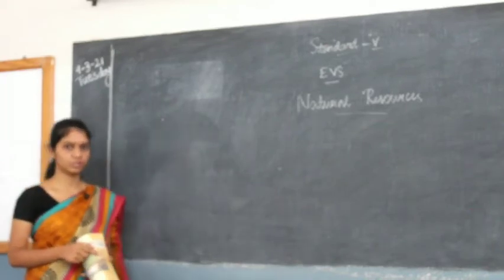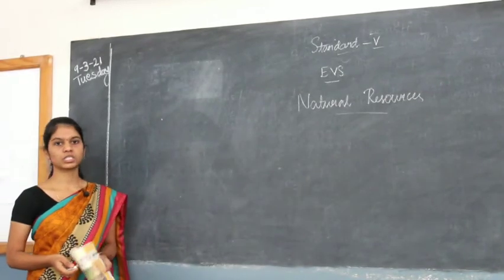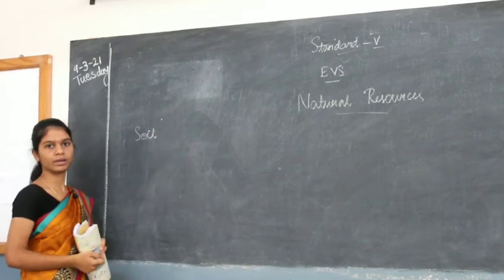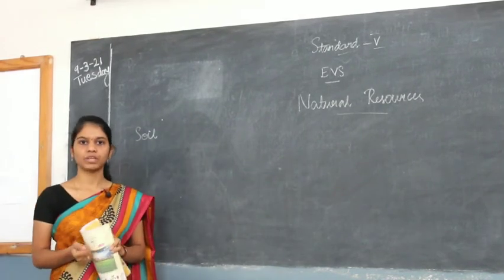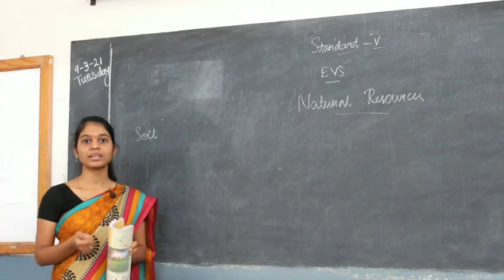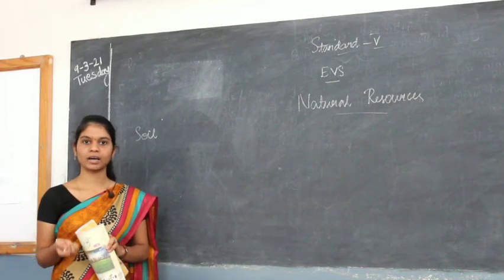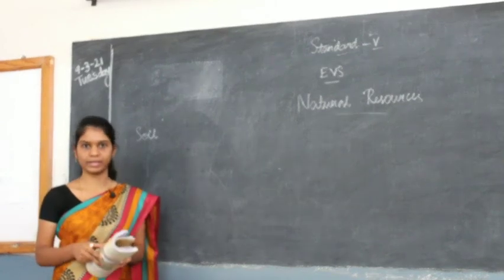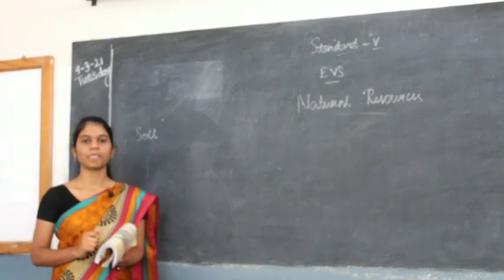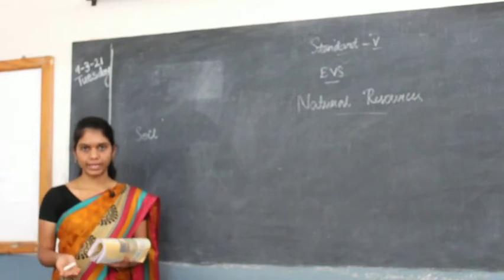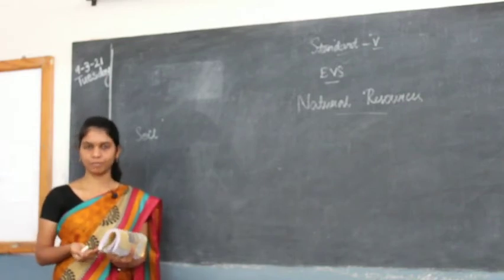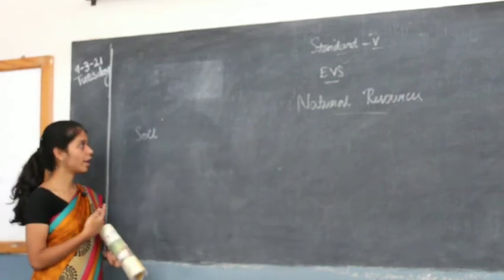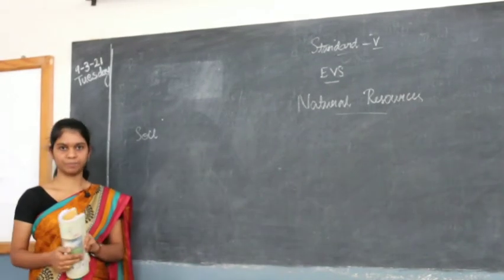So now we are going to see the next one, which is soil. Soil or land or earth. Okay, we know, all of us know that we are standing on top of the land or earth. So underneath that there is a lot of soil, right? Soil, mud, everything. Without mud or soil, we would not be able to stand on top of it, because we need something to stand on, right? So that is where soil or earth comes in.